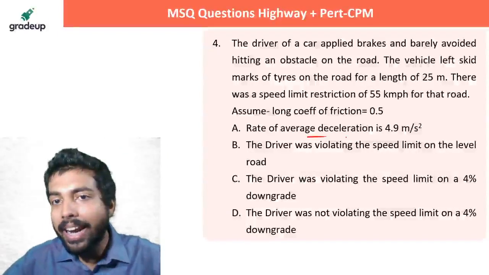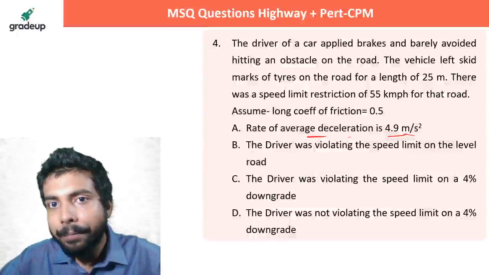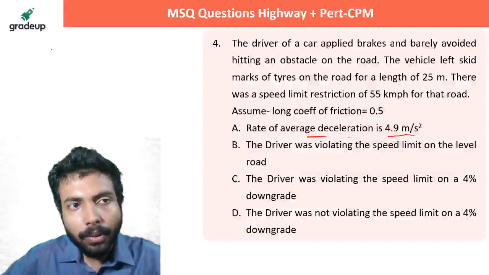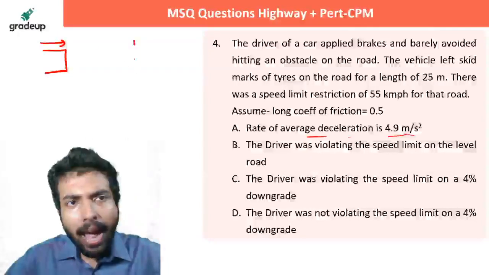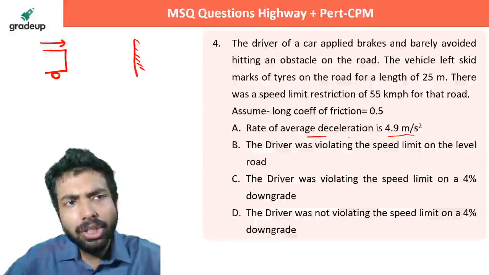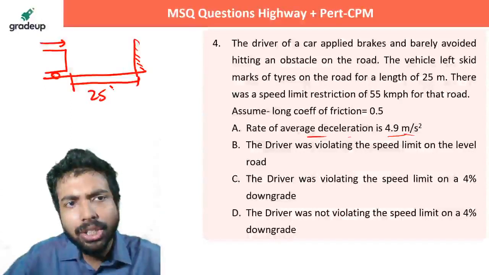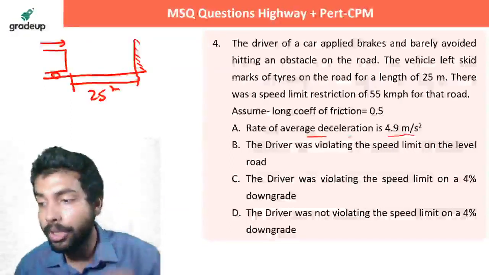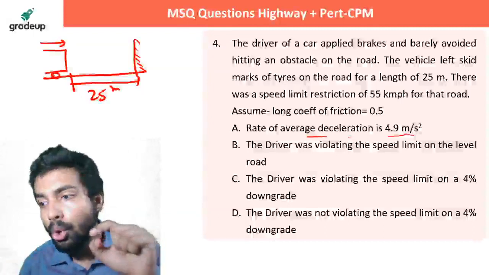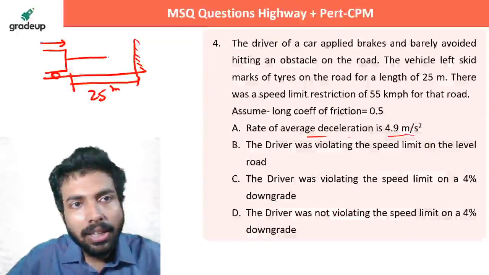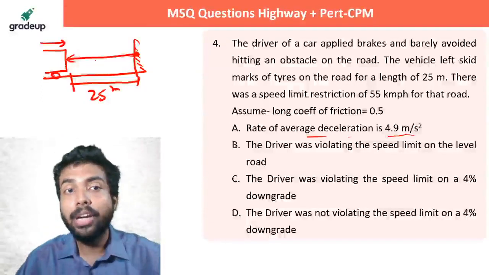So they are saying rate of average deceleration is 4.9 meter per second square. Let's check. So they are saying that a car was moving at an unknown speed. I don't know what the speed was. And here was the obstruction. It just saw the obstruction and pressed the brakes. And a total 25-meter distance was there in between the car and the obstruction. Getting my point? So tell me, on which velocity was it coming?